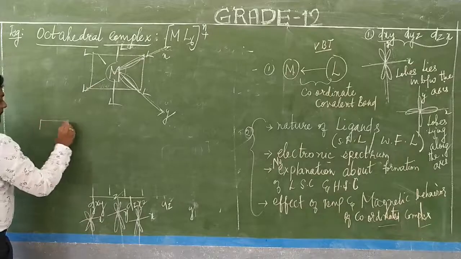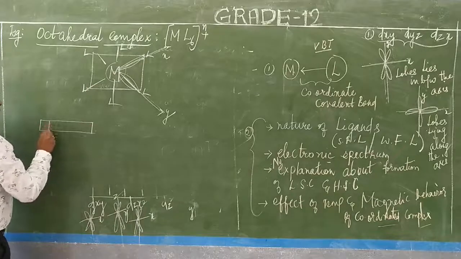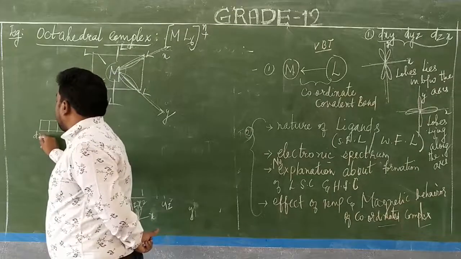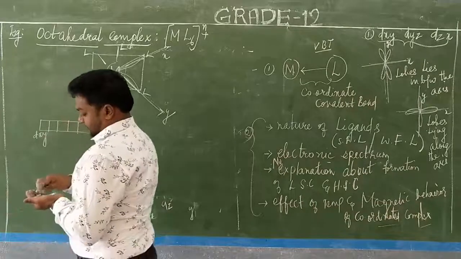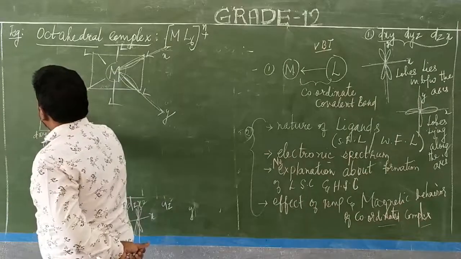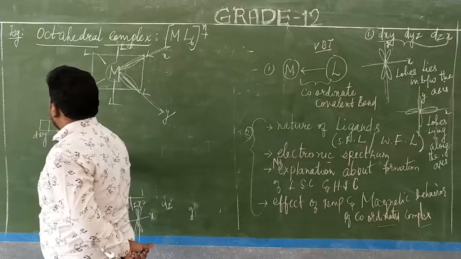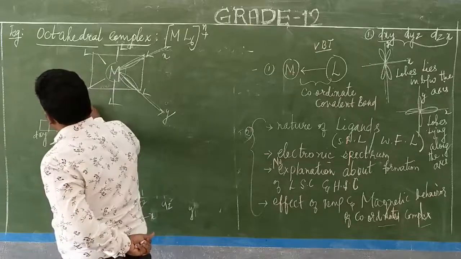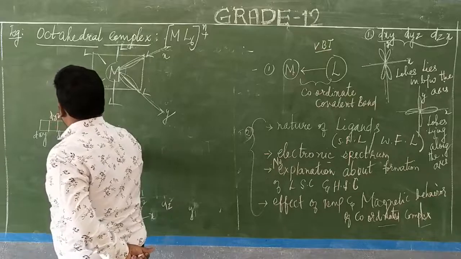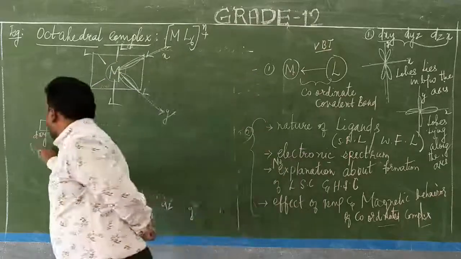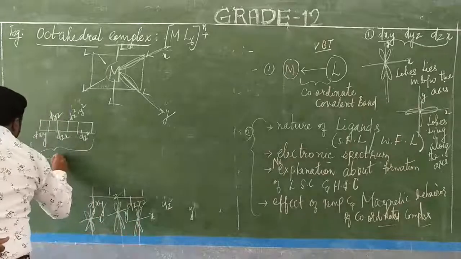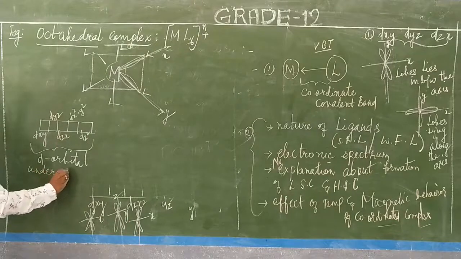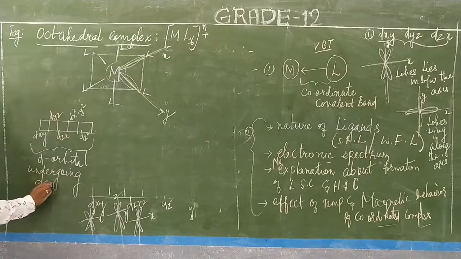Now the d orbitals: 1, 2, 3, 4, 5. This is dxy, then dyz, dzx, then this is dx square minus y square, and this is dz square. This is the d orbital, undergoing degeneracy.